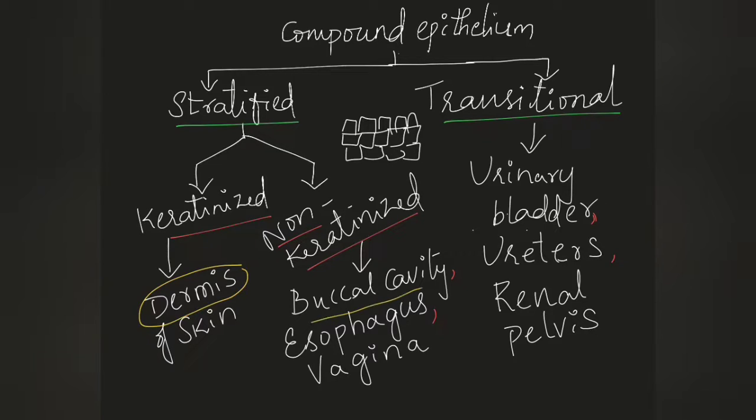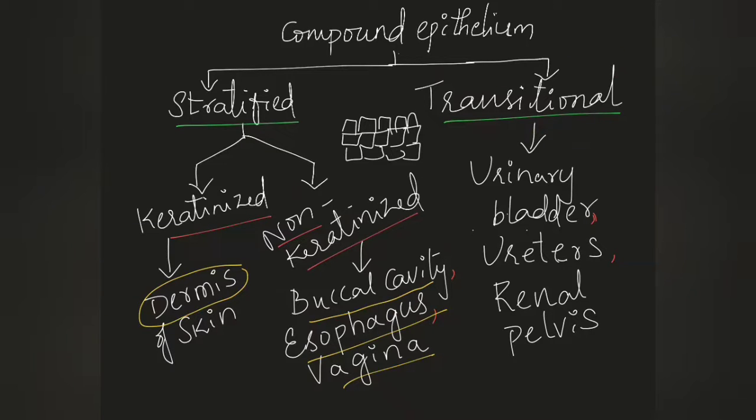So in moist places you can observe non-keratinized epithelium, like the esophagus, buccal cavity, and vagina of the female reproductive system. Below the epidermis you can observe the dermis, and in that part you can observe stratified keratinized epithelium, whereas non-keratinized stratified epithelium is observed in the buccal cavity, esophagus, and vagina, etc.